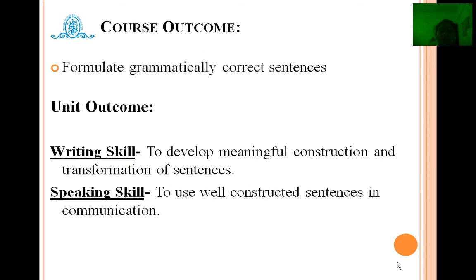First of all, the course outcome. By learning these different types of sentences, you will be able to formulate grammatically correct sentences. Also, in writing skill, you will be able to develop meaningful construction as well as transformation of sentences. Also, in case of speaking skill, you will be able to use well constructed sentences in communication.